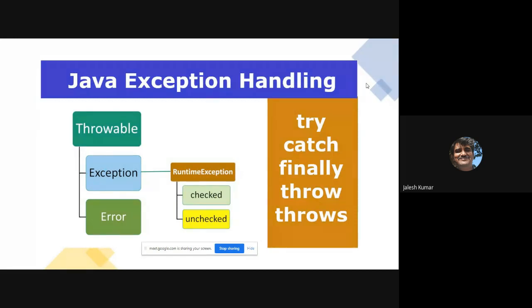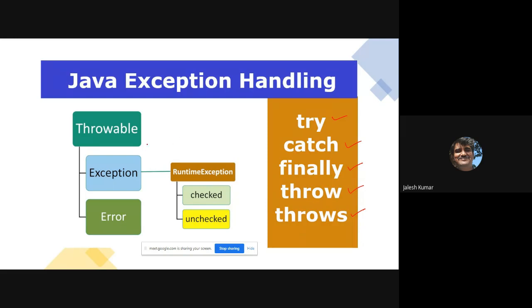Exception handling means these five things: try, catch, finally, throw, throws. If you don't want to study much, at least you should know these five. If you know the syntax, that itself is enough to understand the entire exception handling.